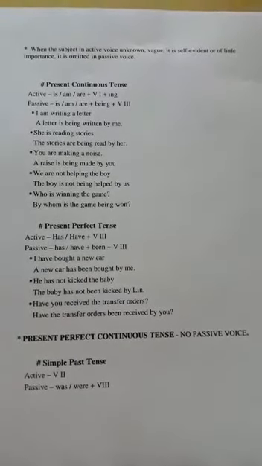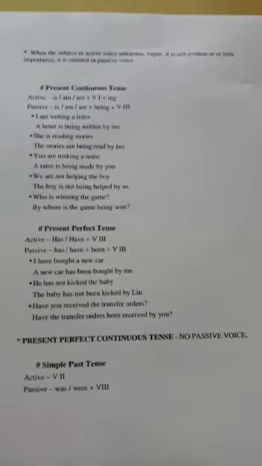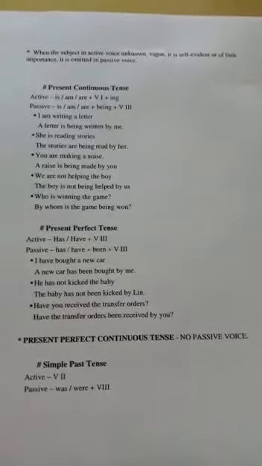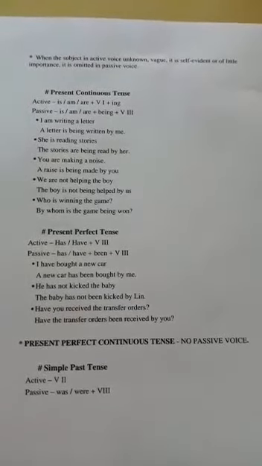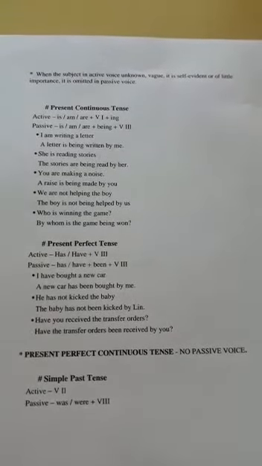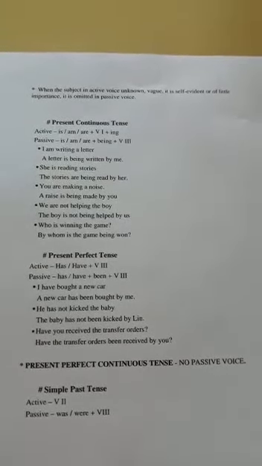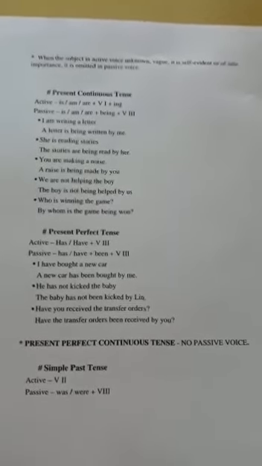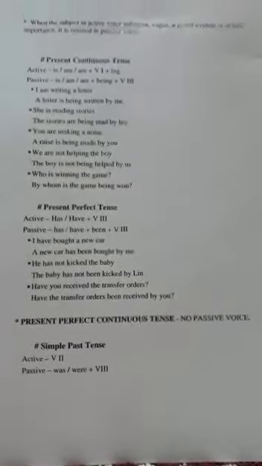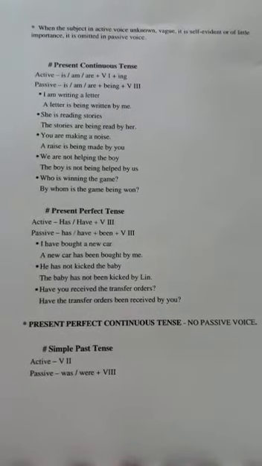And the passive for the present continuous tense will be subject plus is, am, are. Since we need to have an ing form, this ing form is substituted in the be form, so we use being and then the third form of verb, because the third form is essential in the passive voice.